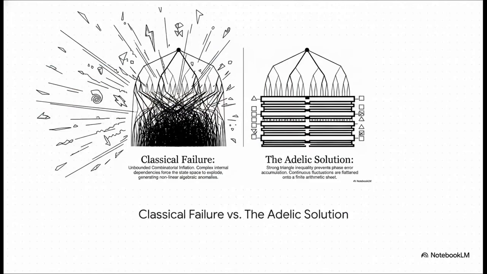It's all about how we approach the building blocks. In classical attempts, if you try building a finite algebra element by element, the internal dependencies just explode into infinite combinatorial chaos. It's a mess.